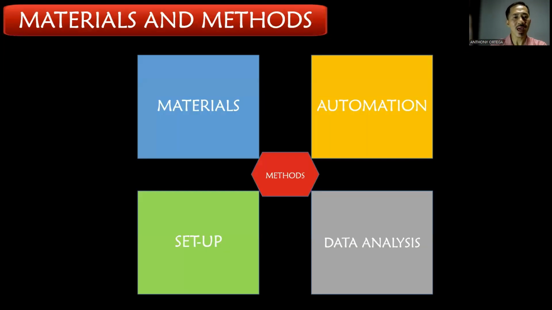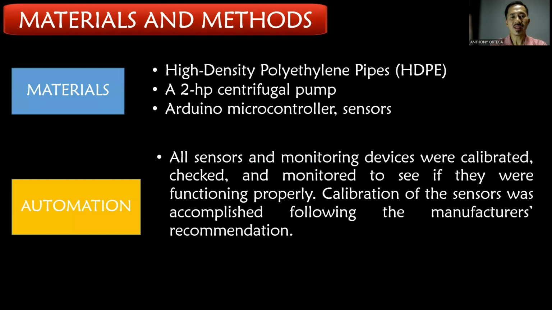The materials and methods are divided into four parts: the materials, the automations, the setup, and the data analysis. The materials used in this study include high-density polyethylene pipes, including pipe fittings, a 2 horsepower pump, an Arduino microcontroller, sensors like flow meters and temperature sensors.